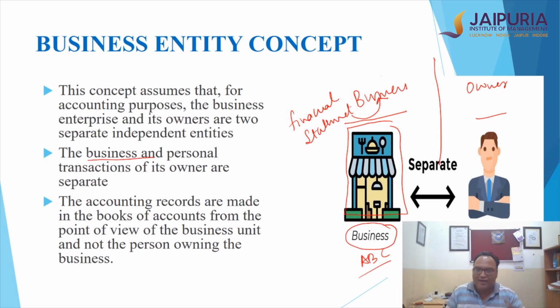So I have to keep separate records for business transactions and for the personal owner transactions. And if I have to estimate the profit and loss, I am estimating it not for Mr. A in this case, but for my business. And the business is ABC.